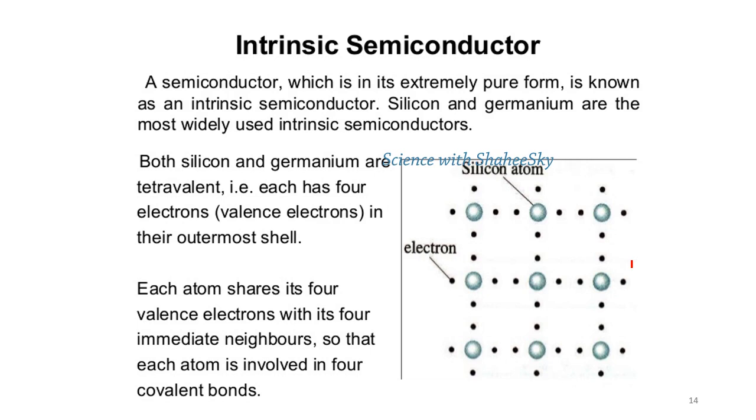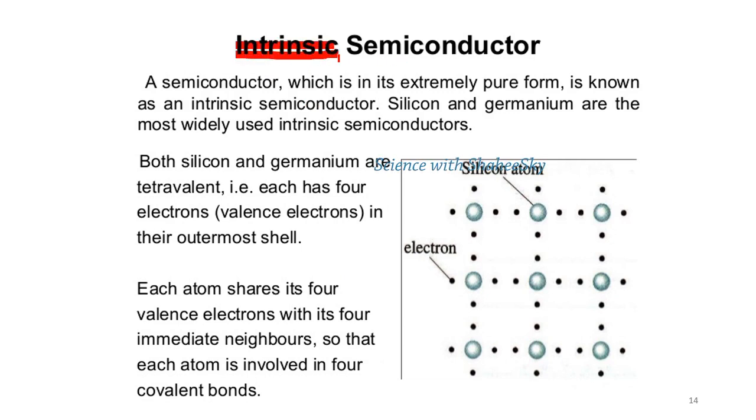The semiconductors which are in their externally pure form are known as intrinsic semiconductors. Silicon and germanium are the most widely used intrinsic semiconductors. Both silicon and germanium are tetravalent. Each has 4 electrons in its outermost shell. Each atom shares its 4 valence electrons with its 4 immediate neighboring atoms, so that each atom is involved in the 4 covalent bonding structure. This is how intrinsic semiconductors are.